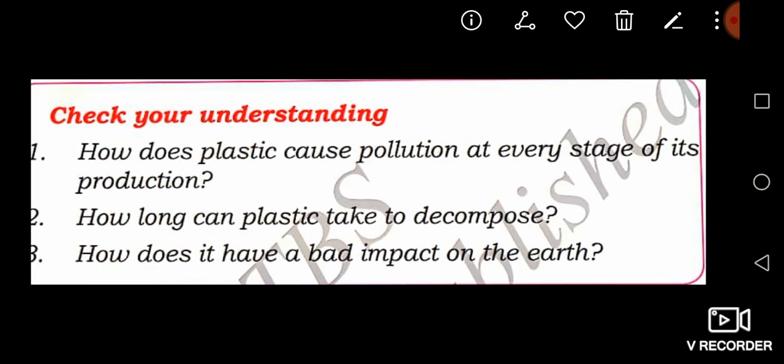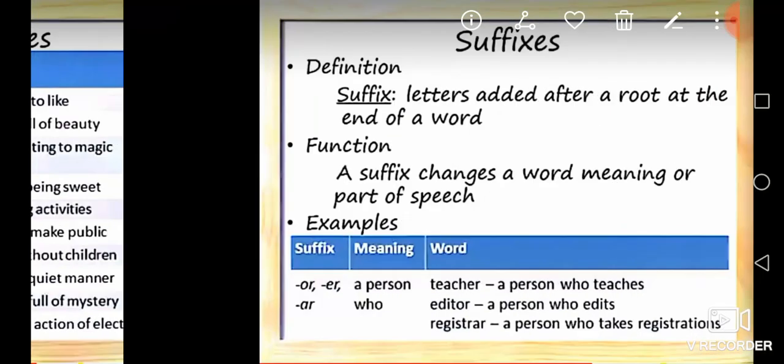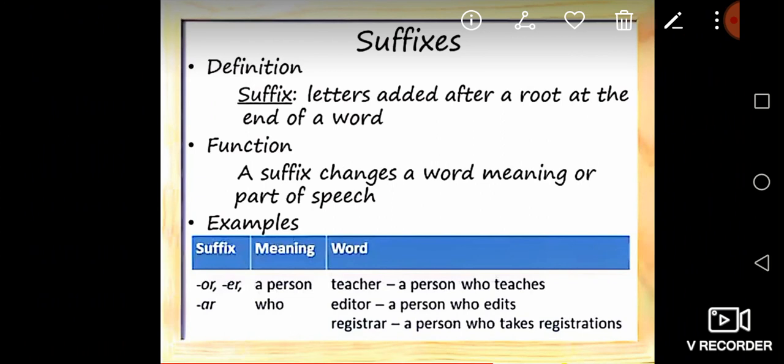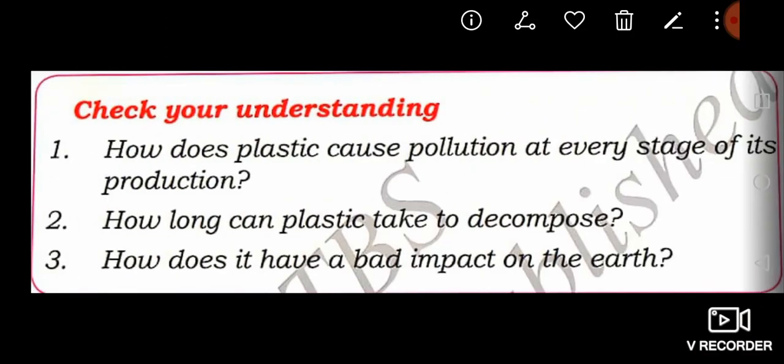Listen, dear students, collect some more examples of suffixes and prefixes. Okay, dear students, it's over. Today we learned the lesson Avoid Plastic. This lesson is completed.